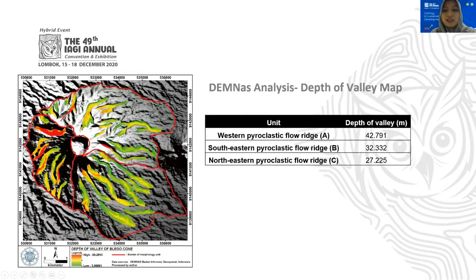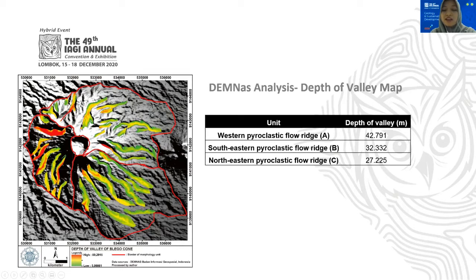And this is the depth of valley map. On the western pyroclastic flow ridge, the depth of valley is 42.291 meters, and then on the southeastern pyroclastic flow ridge it is 32.332 meters, and for the northeastern pyroclastic flow ridge it is 27.225.